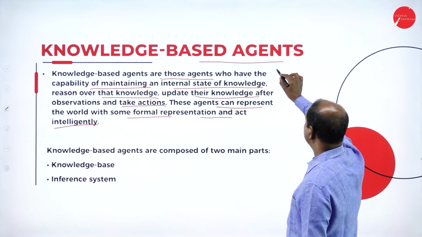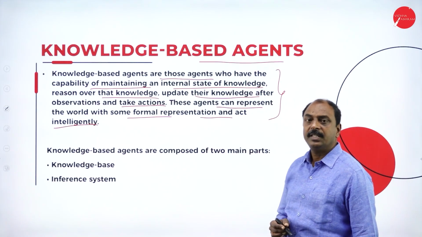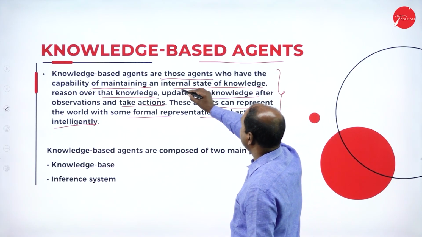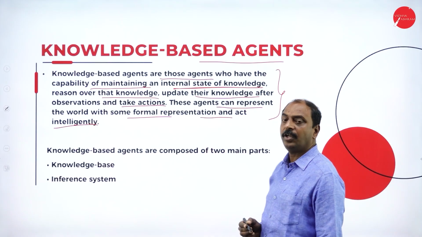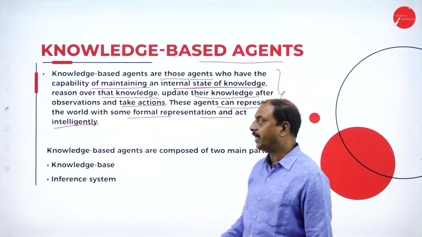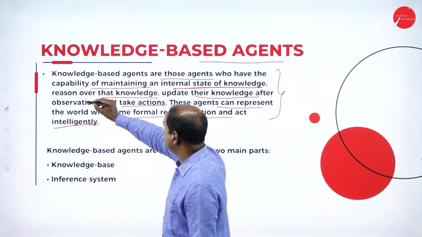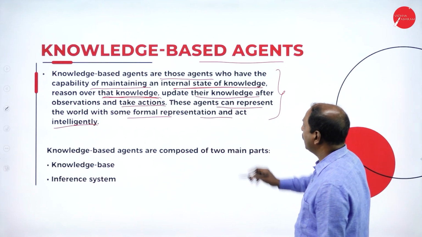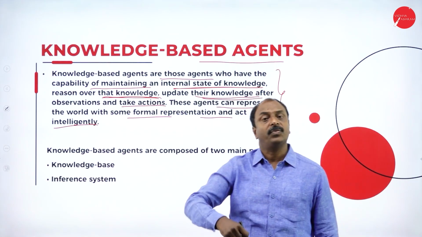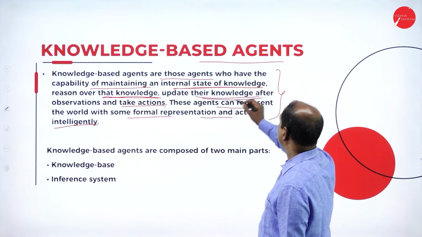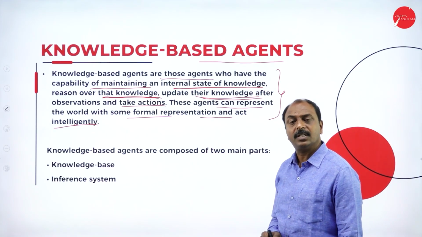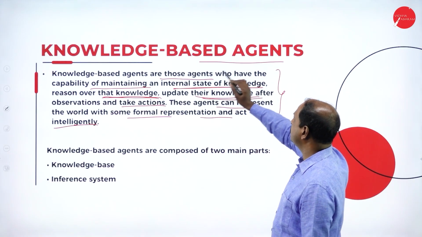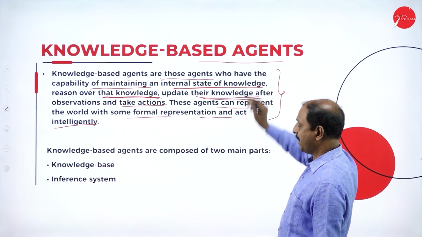So what is the definition of a knowledge-based agent? This is a type of agent that maintains an internal state of knowledge. I mean, they have the information about the knowledge, they reason over the knowledge, and they update their knowledge for future application. These are the things that have to be done inside knowledge-based agents. This is the main concept of knowledge-based agents, or KBA.